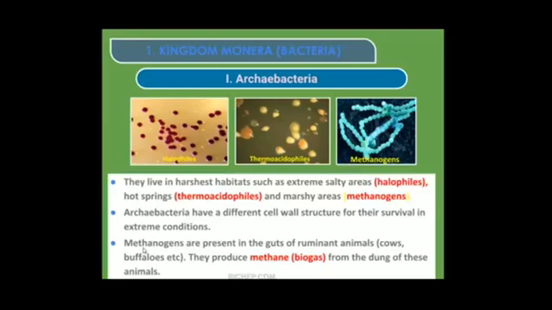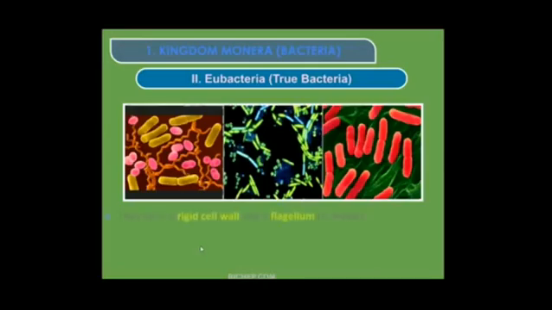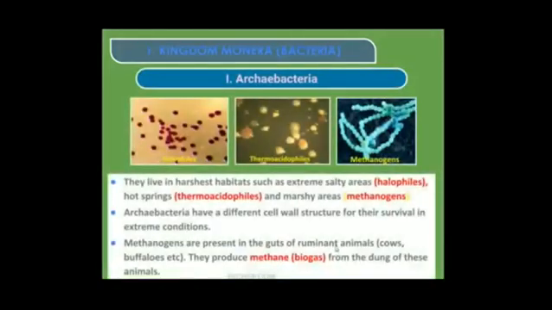Last, that is the methanogens. The methanogens, where are these present? The methanogens are present in the guts of ruminant animals. Ruminant animals, for example, the cows and the buffaloes. So in the gut, the digestive system of these organisms. So what will they do? They produce the methane.